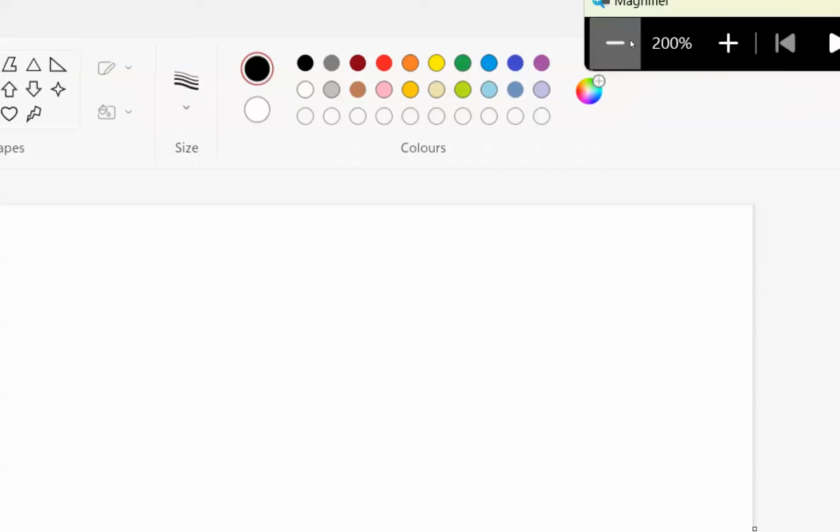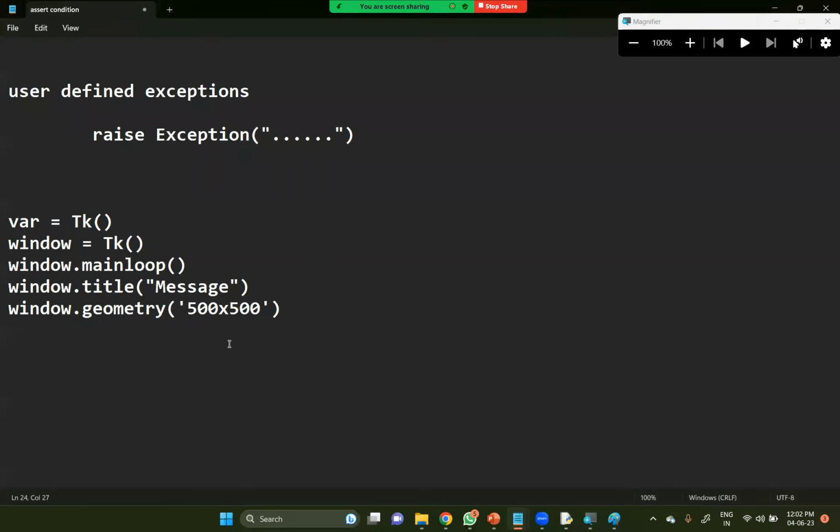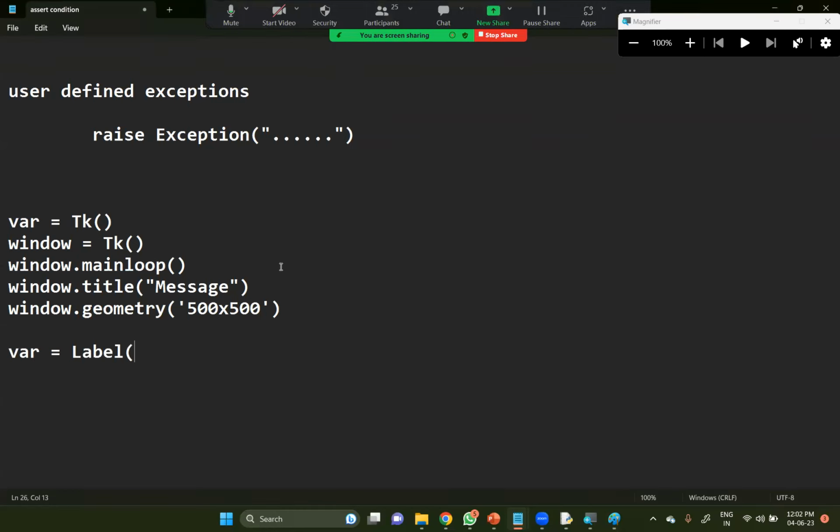If you want to display a label onto the window, how could you display it? To display the label, look at this. Some variable LBL, you can take anything here, will be equal to, let me write a simple VAR, capital LABEL. This label must be displayed on the window.